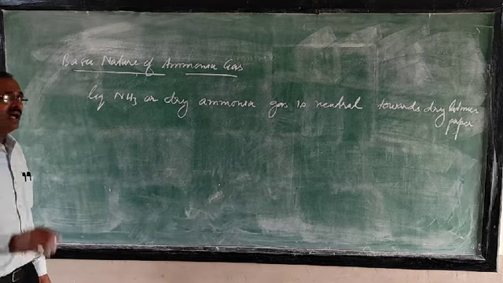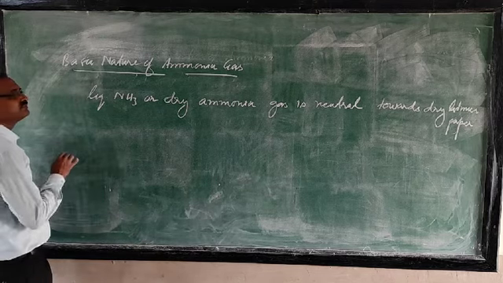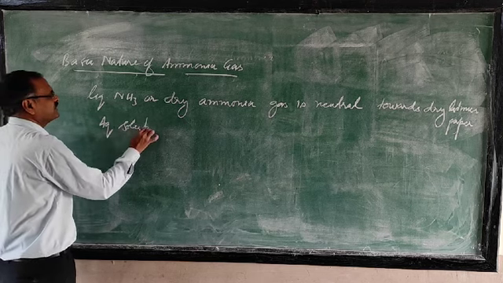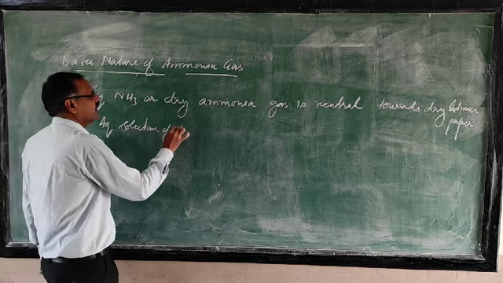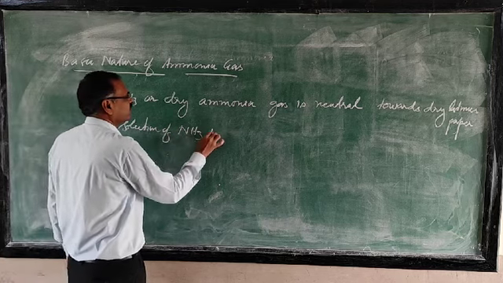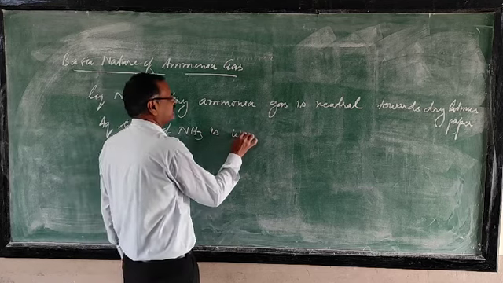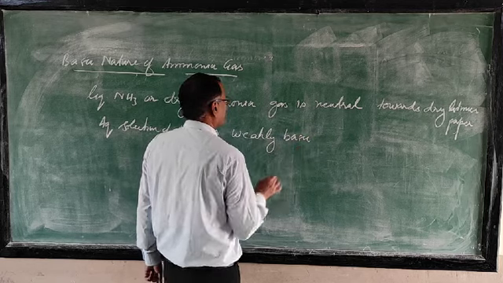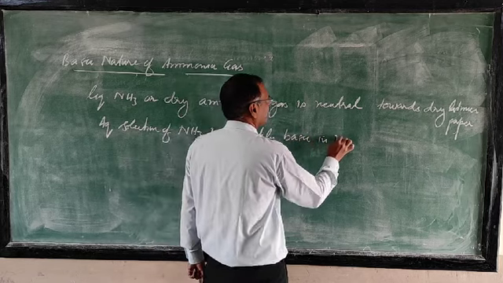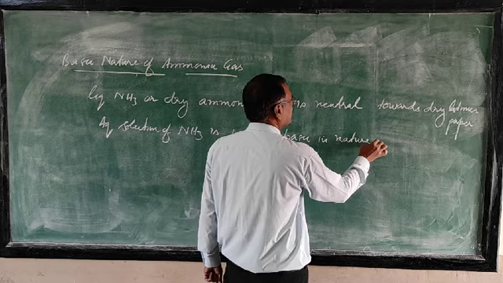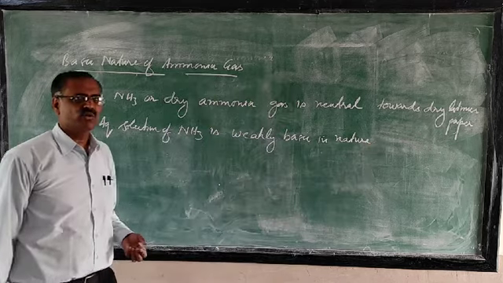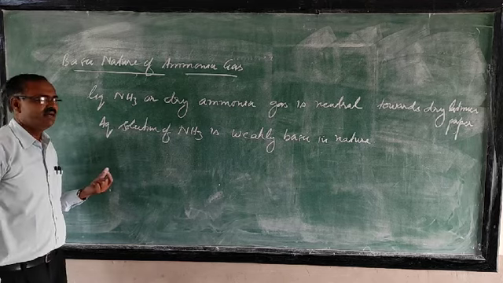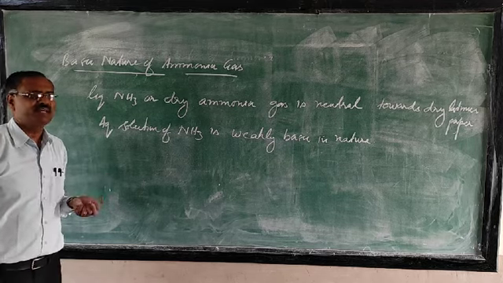But the aqueous solution of ammonia is weakly basic in nature. It means when ammonia is dissolved in water, it is basic in nature, and that weak base will be there.